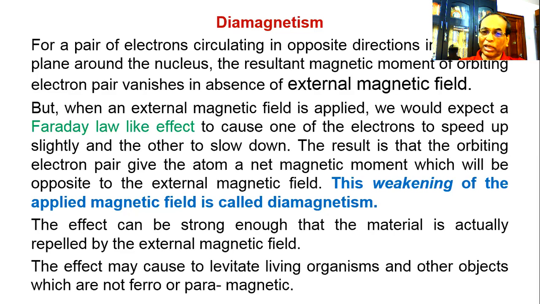So the living organism will be floating, and by utilizing this property, a lot of work can be carried out. So due to diamagnetism, the external magnetic field is decreased. It is opposite to the direction of the external magnetizing force.